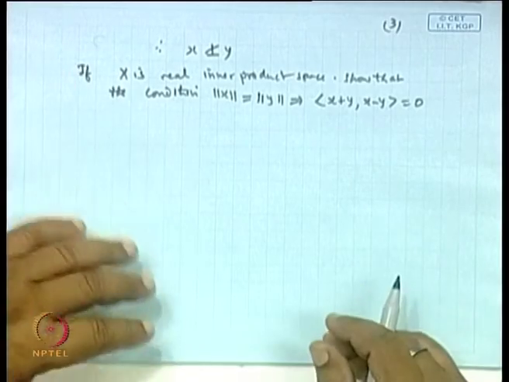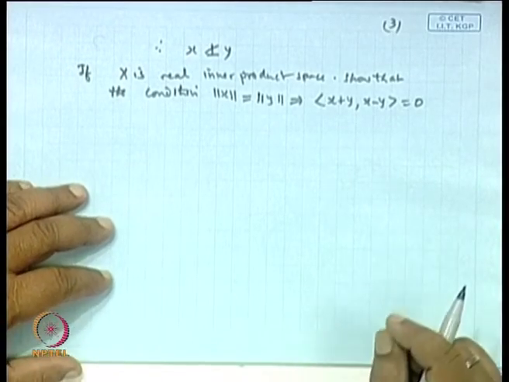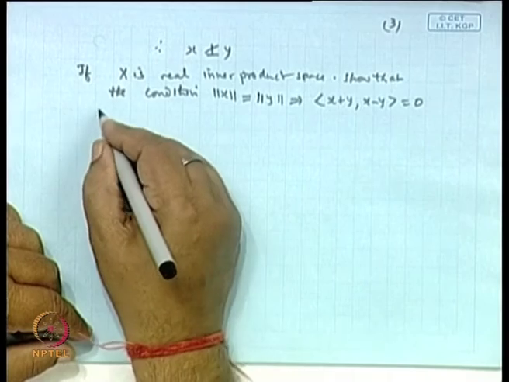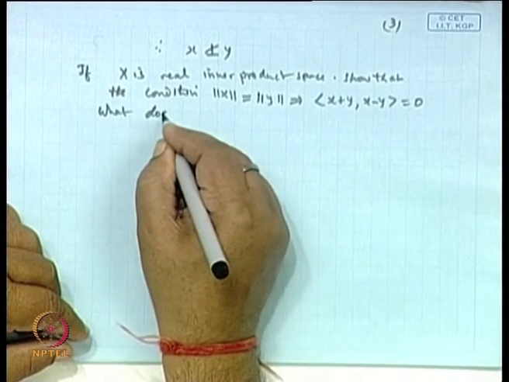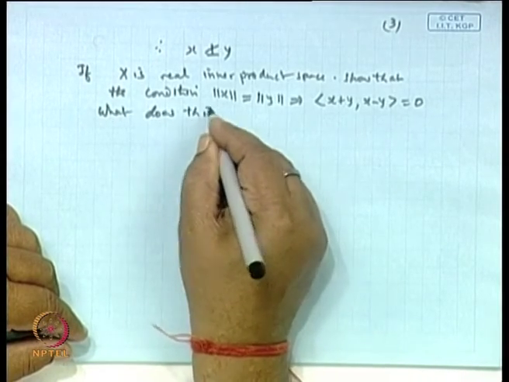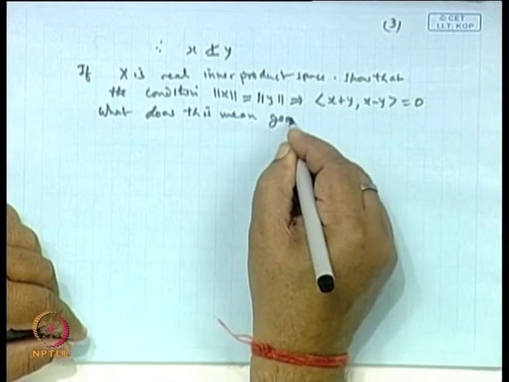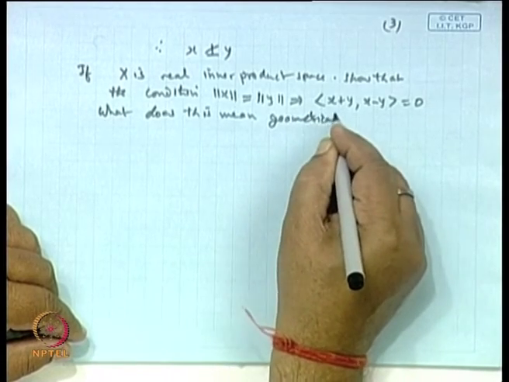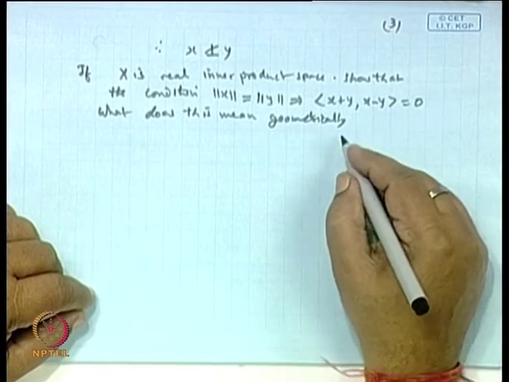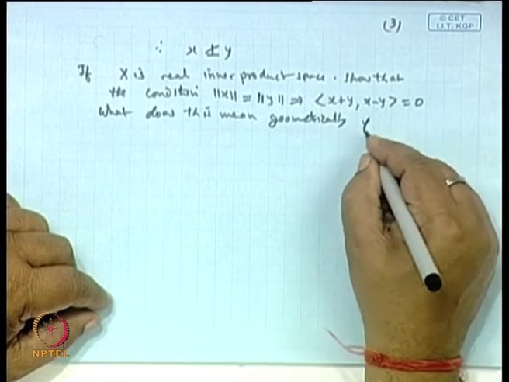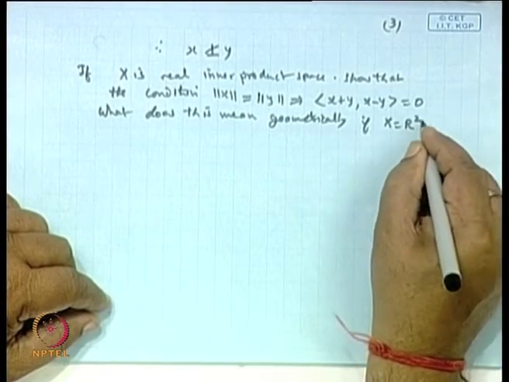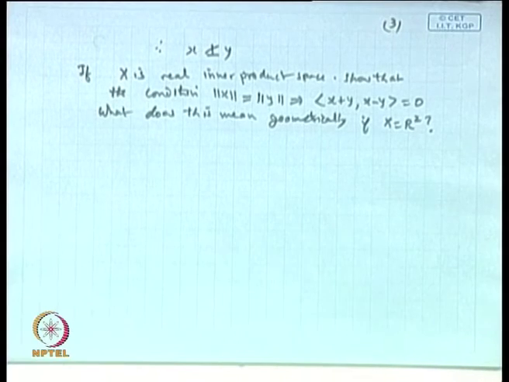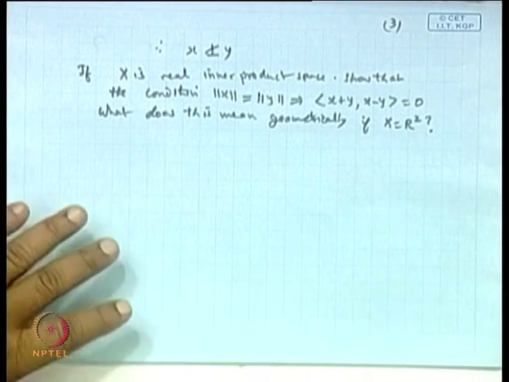And what is the geometrical significance of this, and what does this mean geometrically? If x is R2, okay, what does it mean by this?